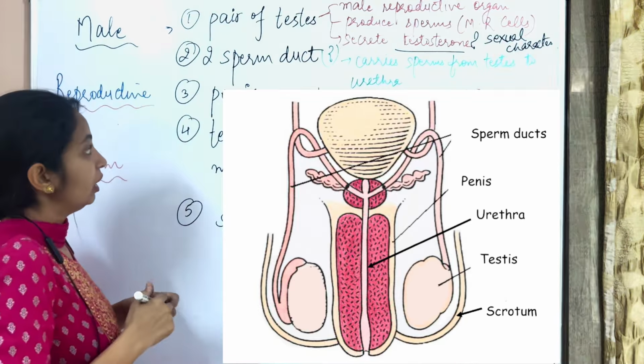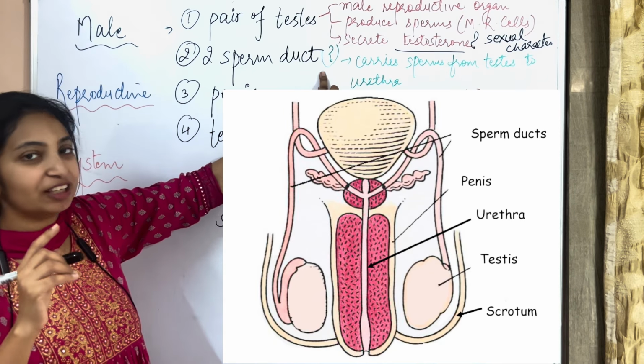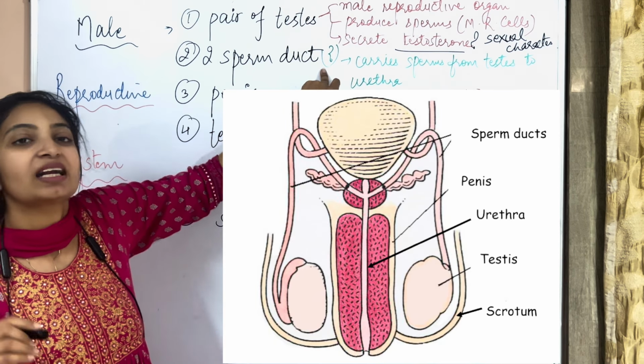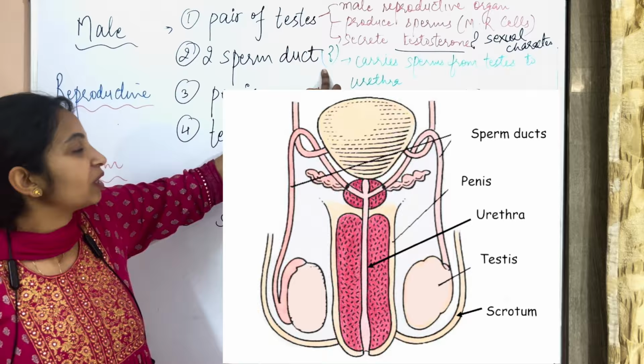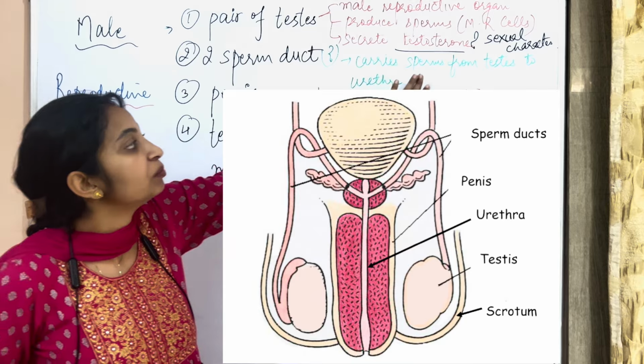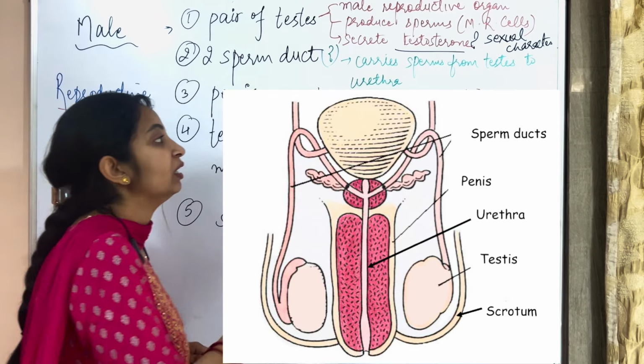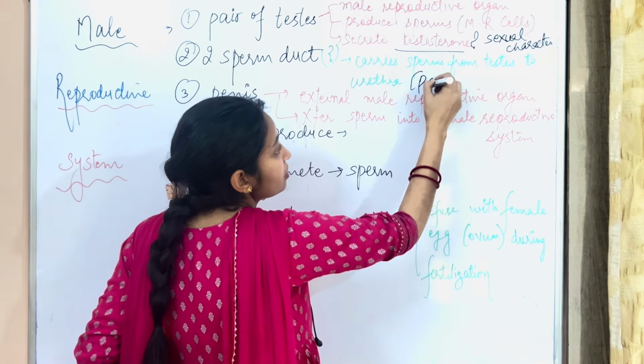Okay. Next one is the sperm duct. Here is a question mark: I'll give you a question. What is another name of the sperm duct? You have to tell. So what is the function of the sperm duct? It carries sperm from the testes to the urethra. Basically, it is a passage, you can see.